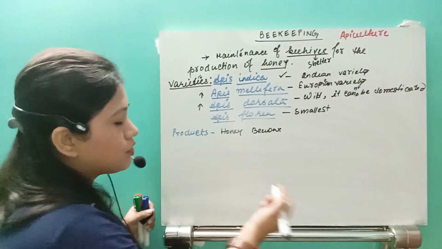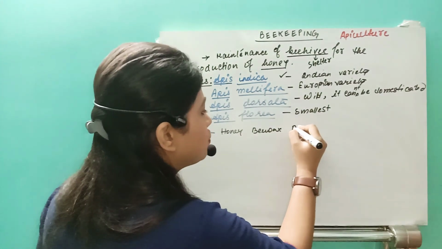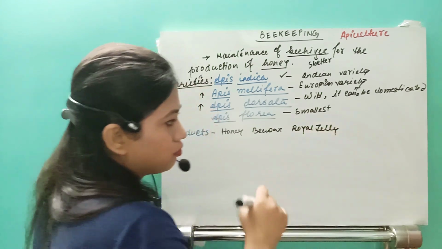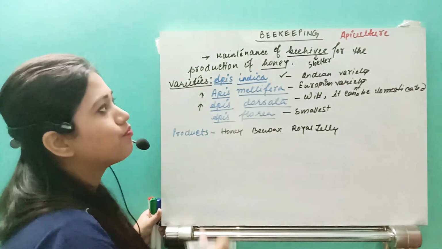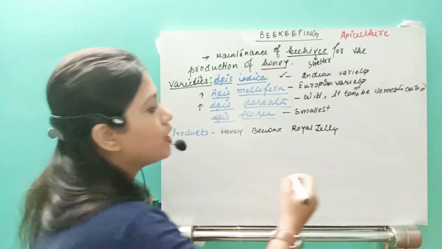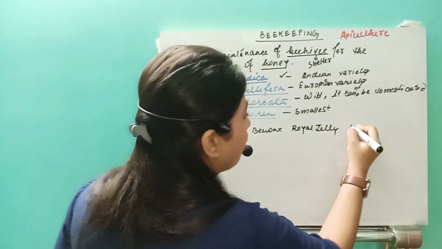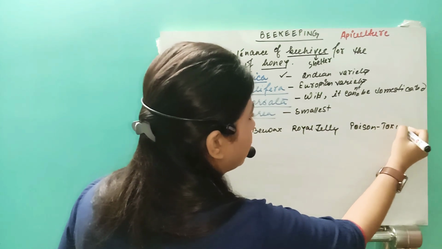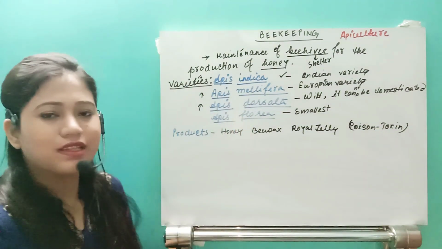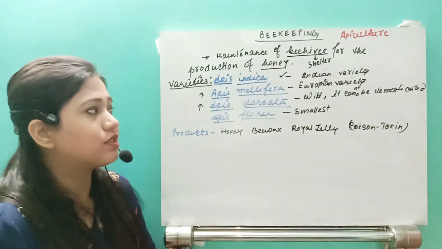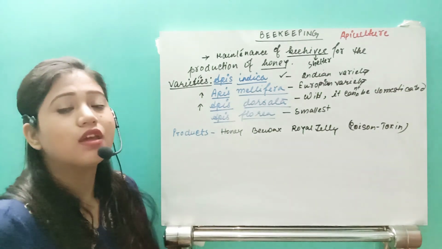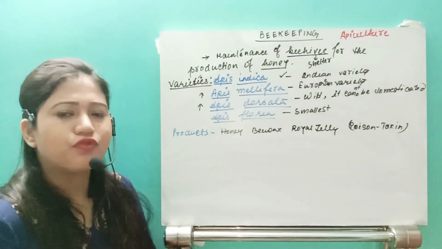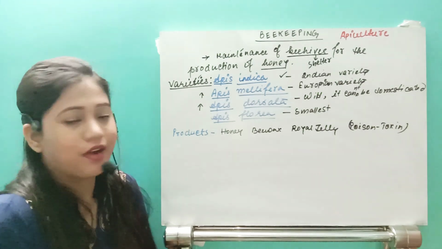Next one, the royal jelly. Royal jelly is also one type of product we can get. And from the bees we can take the poison also, that means the toxin. For lots of diseases like arthritis, this poison is collected from the stings of the worker bees for the treatment of various diseases like arthritis.